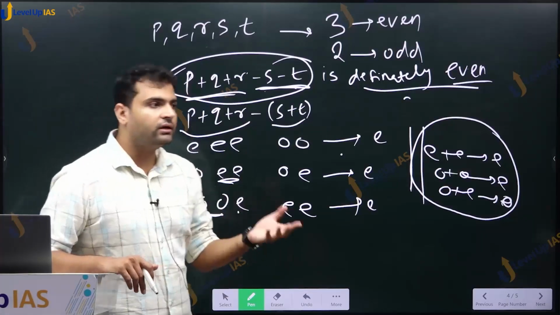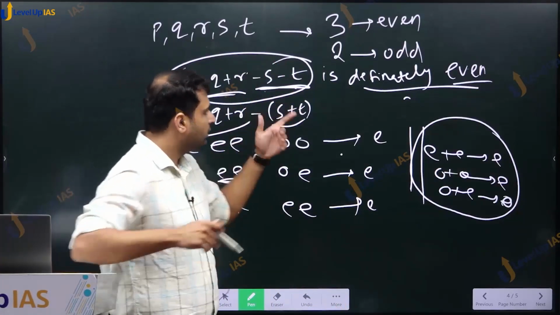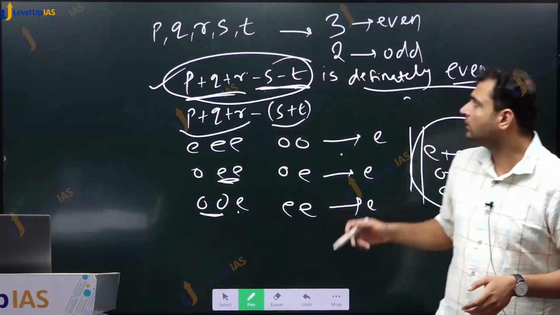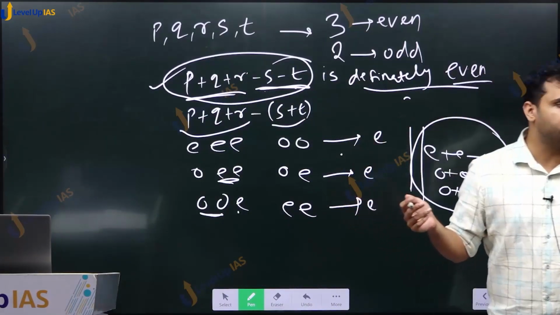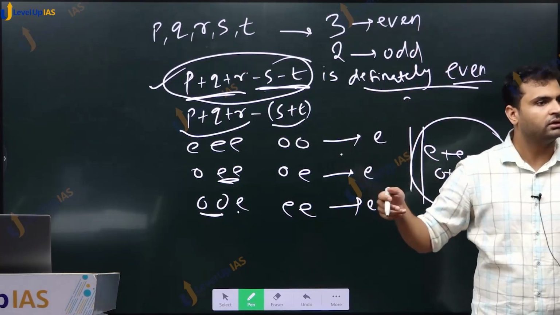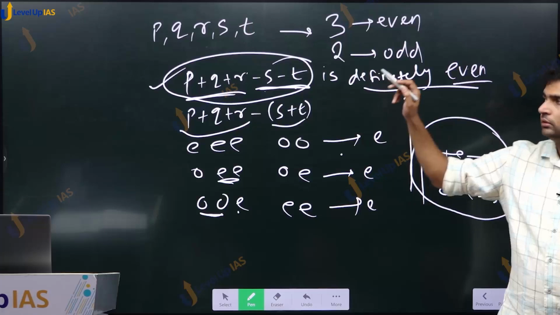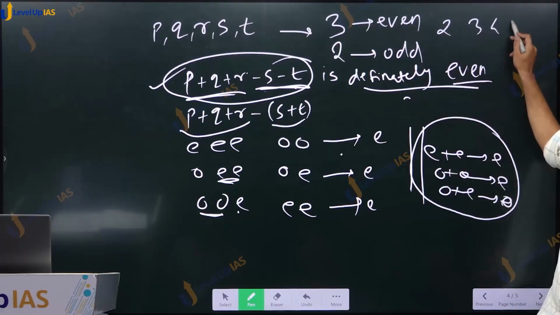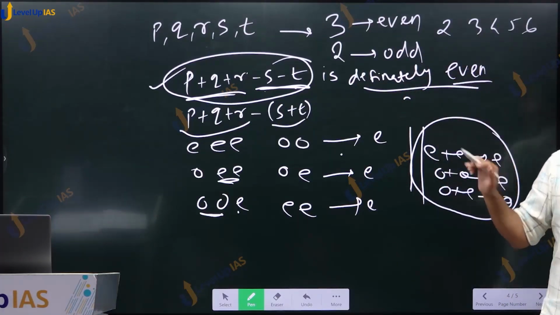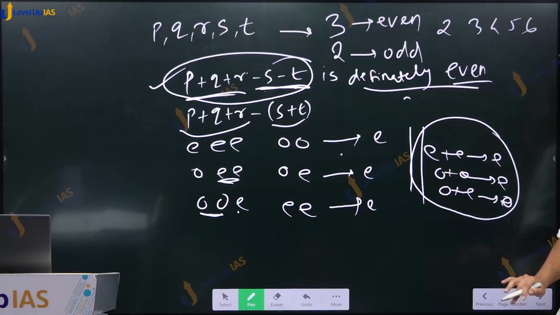Now if you are taking numbers, let us take an example. Let us take 5 positive integers. 3 of them should be even and 2 of them should be odd. Give me any 5 numbers then. 2, 3, 4, 5, 6. 3 of them are even, 2 of them are odd. Yes, this is one valid example.